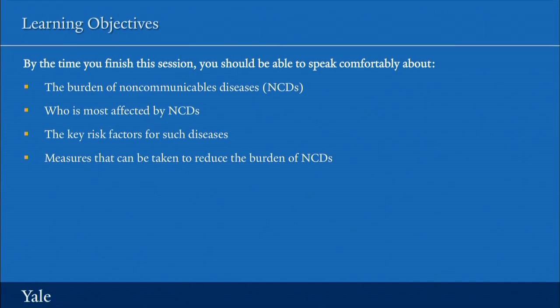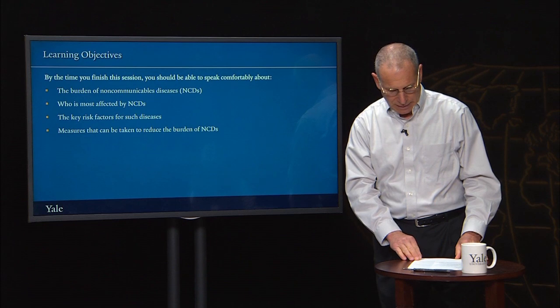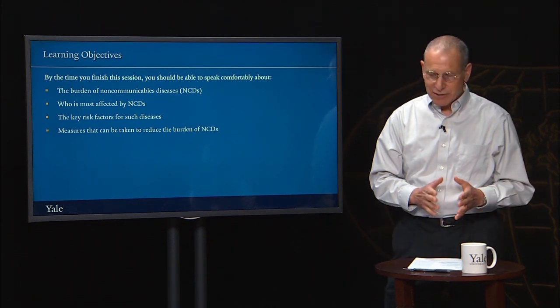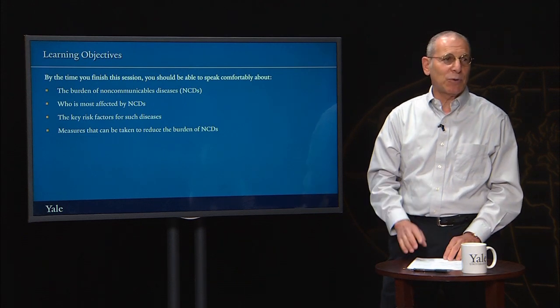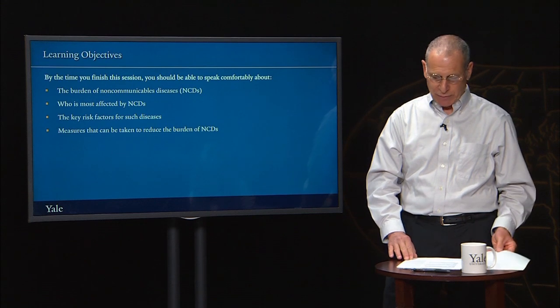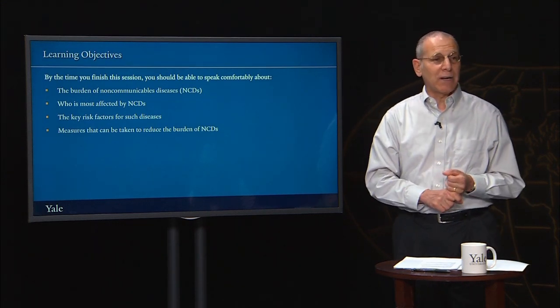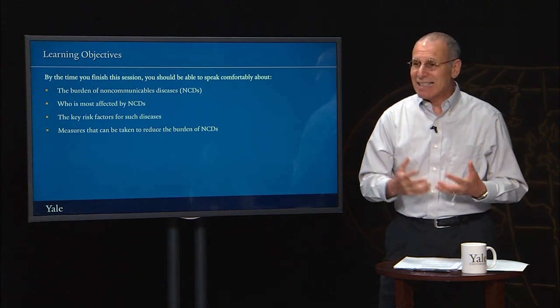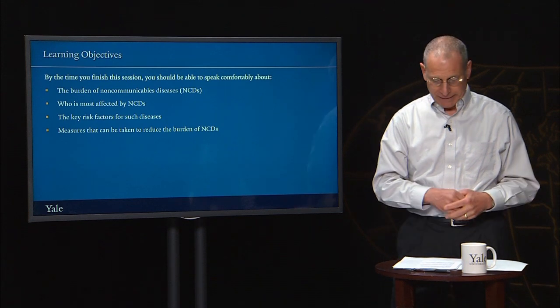Let me begin with two very brief vignettes. Hui Li is a 60-year-old woman in Beijing, China. She has smoked since her youth. Beijing is a very polluted city. Hui Li suffers from chronic obstructive pulmonary disease, has great difficulty breathing, and is on oxygen permanently.